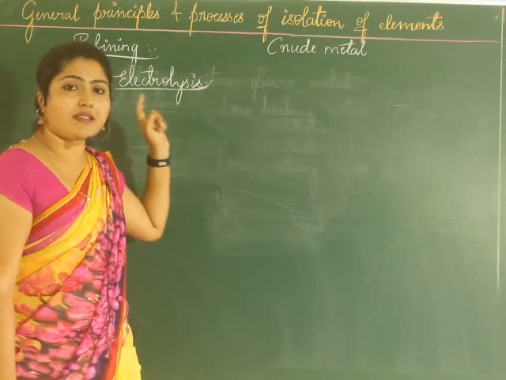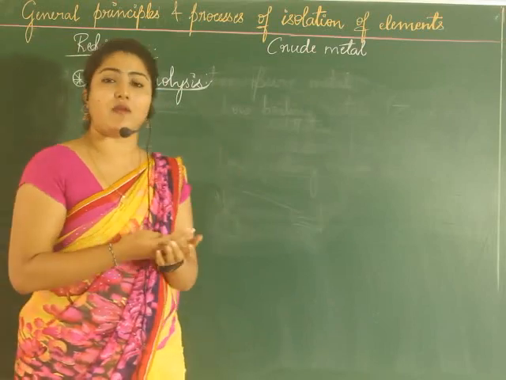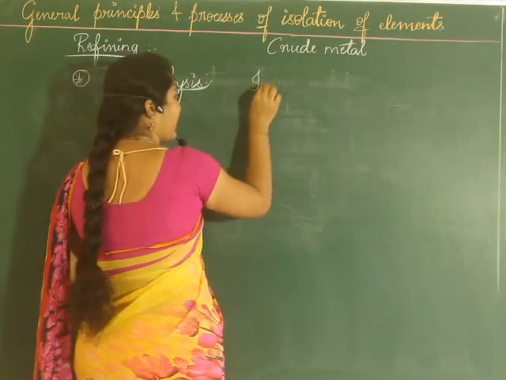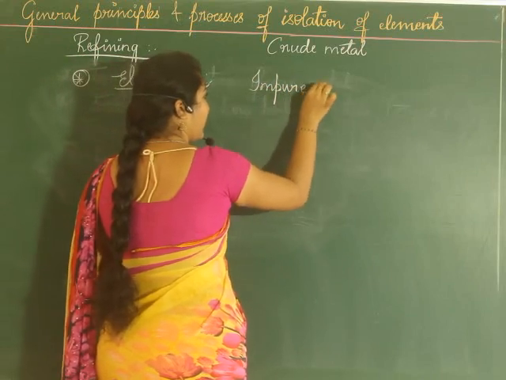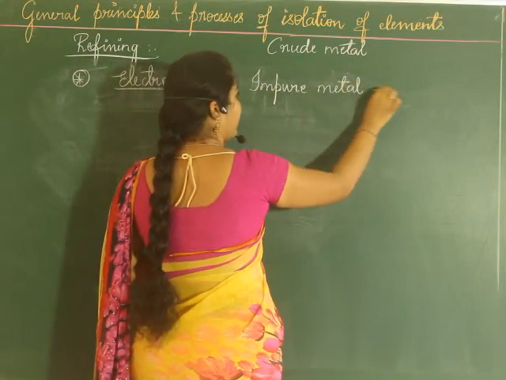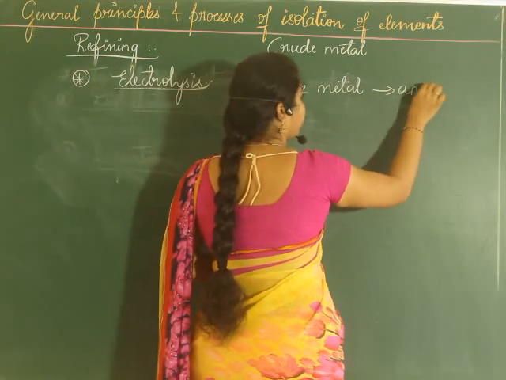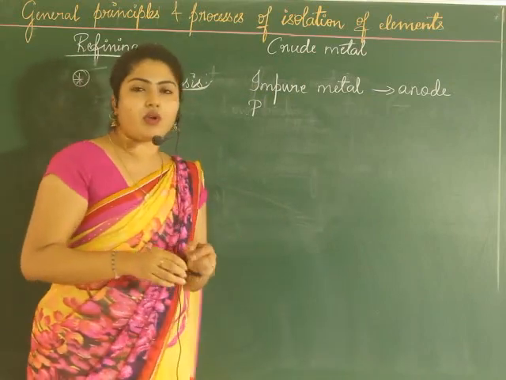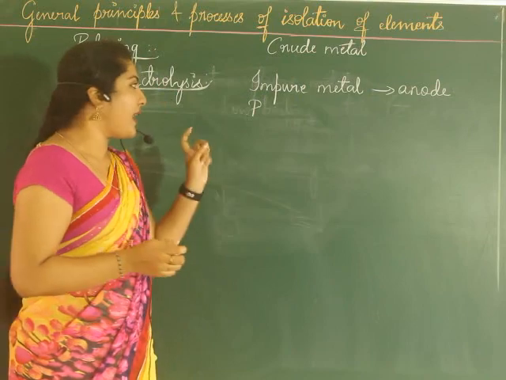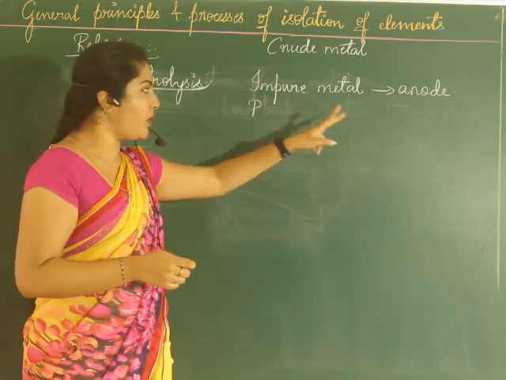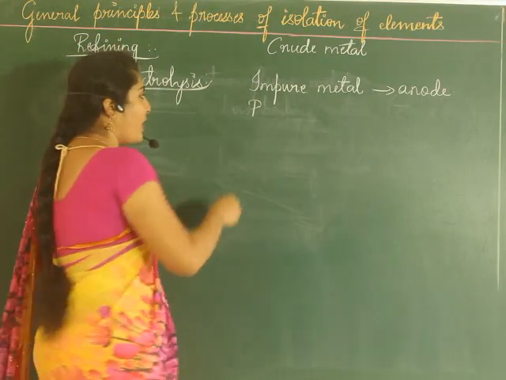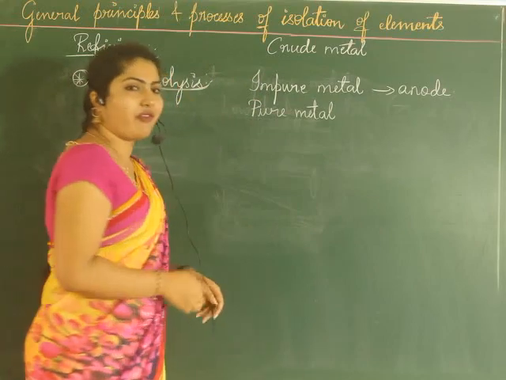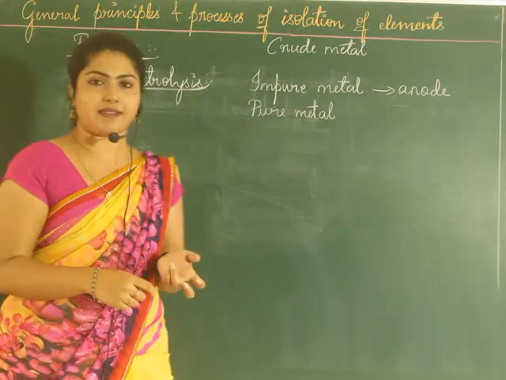Now here in electrolysis, what will be done? An electrolytic cell will be taken, metals are taken, and the impure metal is taken as anode. And now say for example you want to refine some metal. So the impure metal, you will be taking it as anode, whereas the pure metal, same.